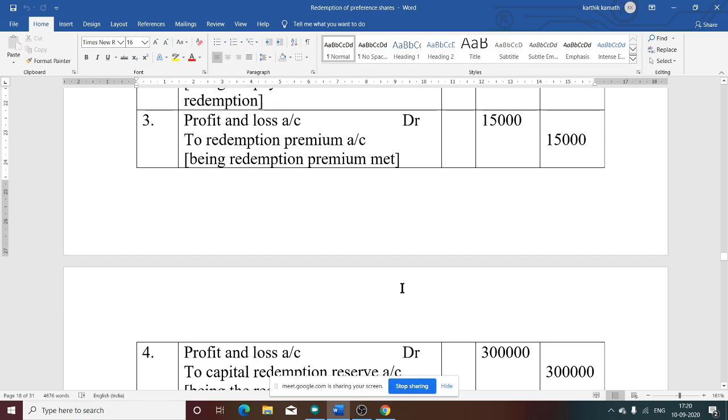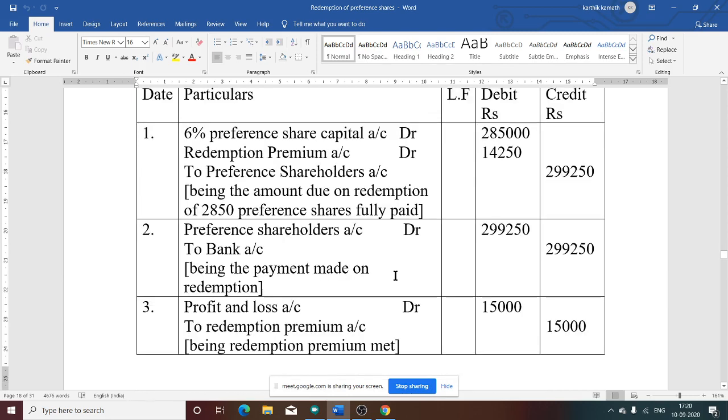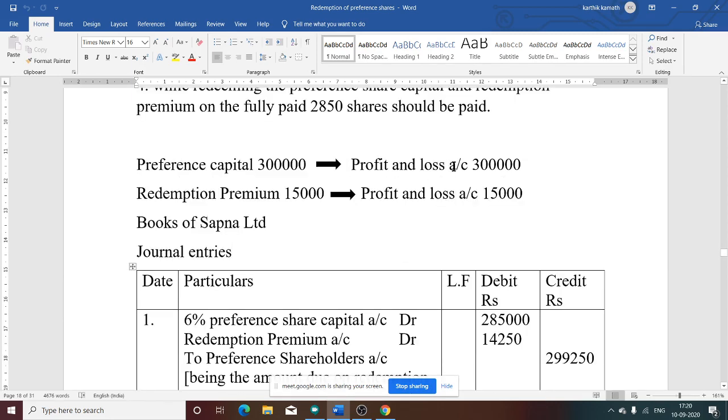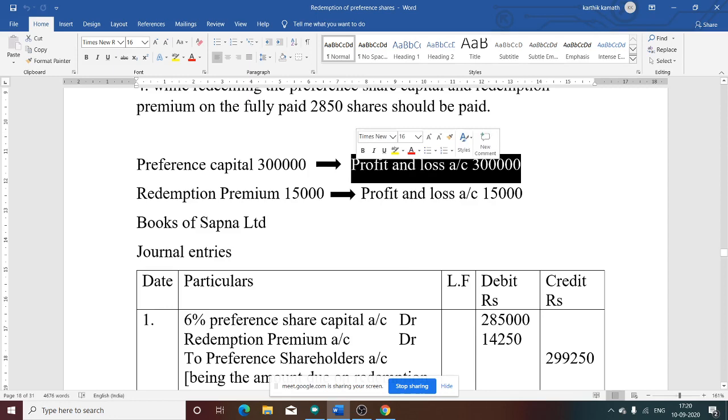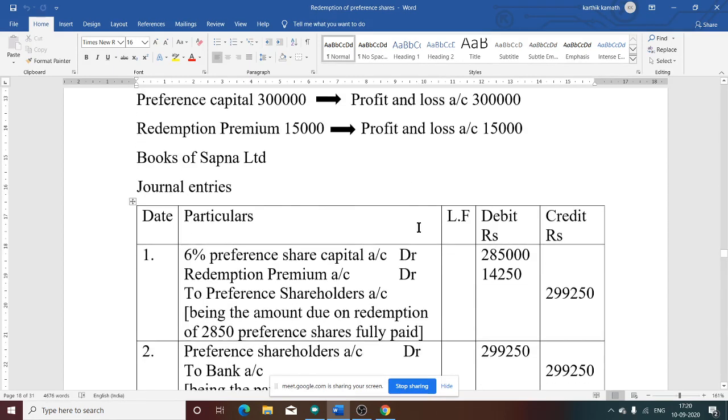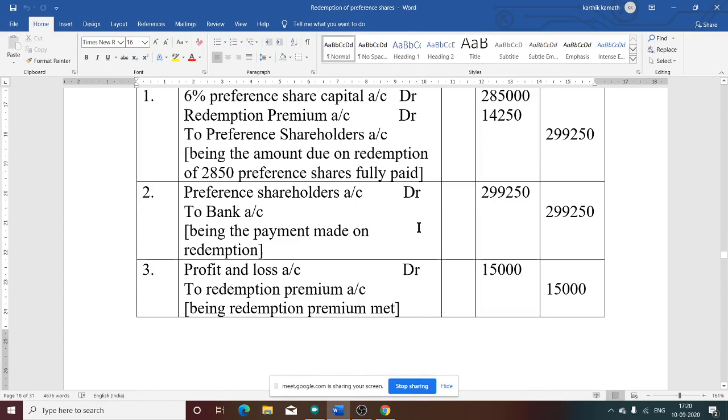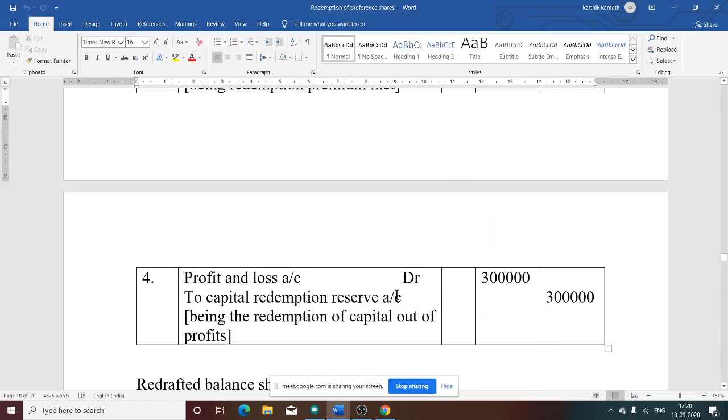Next, the fourth journal entry is for transferring the profits to CRR. Transferring the profit to CRR means an amount equal to the nominal value of redemption must be transferred to CRR for the purpose of issuing bonus shares, if any. So here there is no fresh issue, only profit and loss information in the working note. So profit and loss account debit to CRR, that is capital redemption reserve account, 3 lakh. Being redemption of capital out of profit.